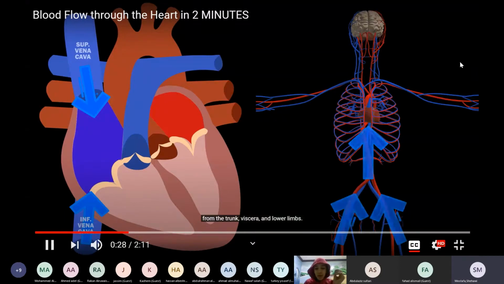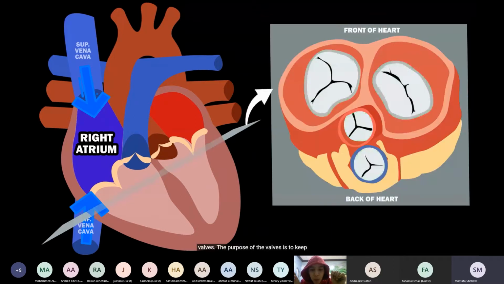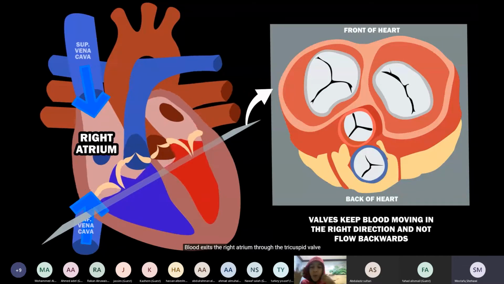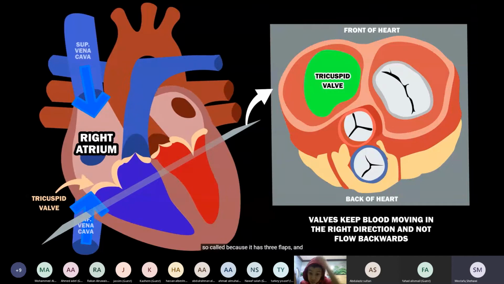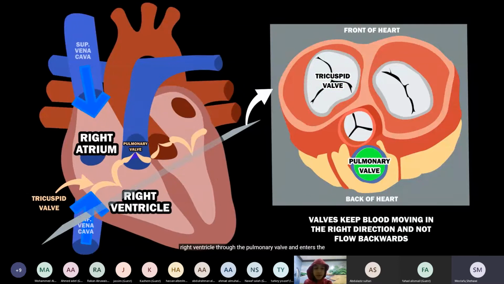Both the superior and inferior vena cava end up in the right atrium, one of the 4 chambers of the heart. The heart not only has 4 chambers, it also has 4 valves. The purpose of the valves is to keep blood moving in the right direction and not flow backwards. Blood exits the right atrium through the tricuspid valve, so called because it has 3 flaps, and enters the right ventricle. The blood exits the right ventricle through the pulmonary valve and enters the pulmonary artery.